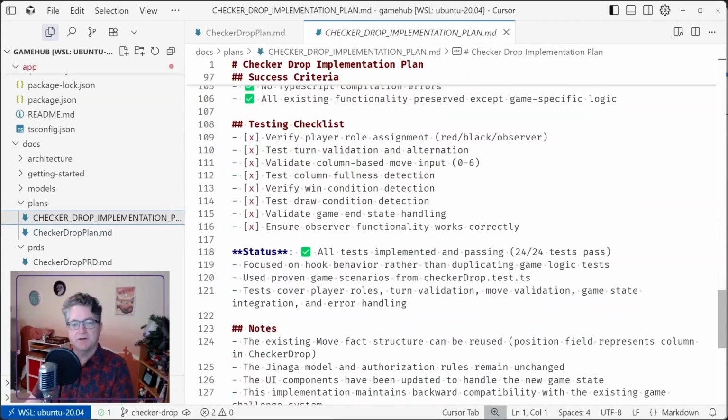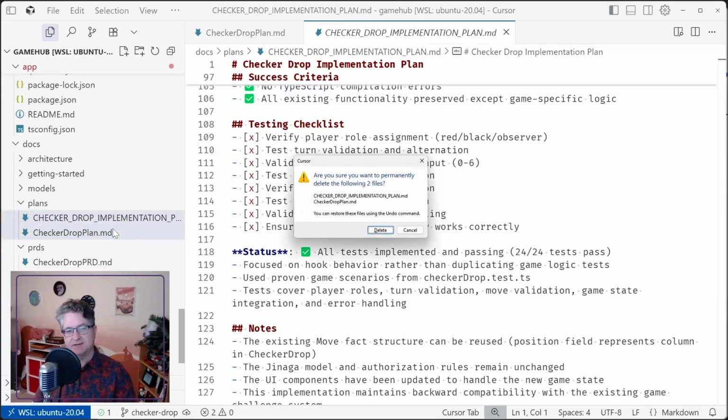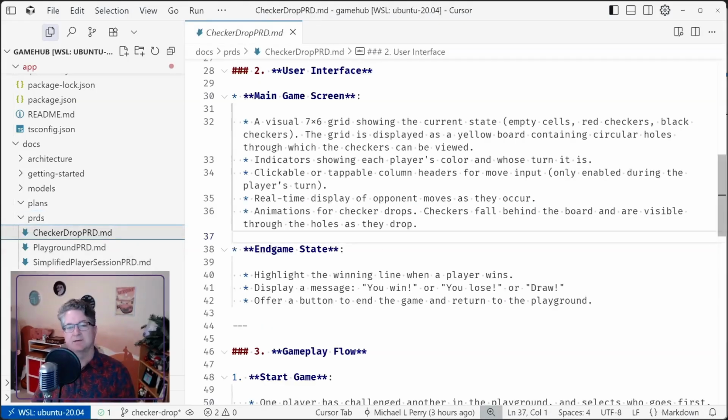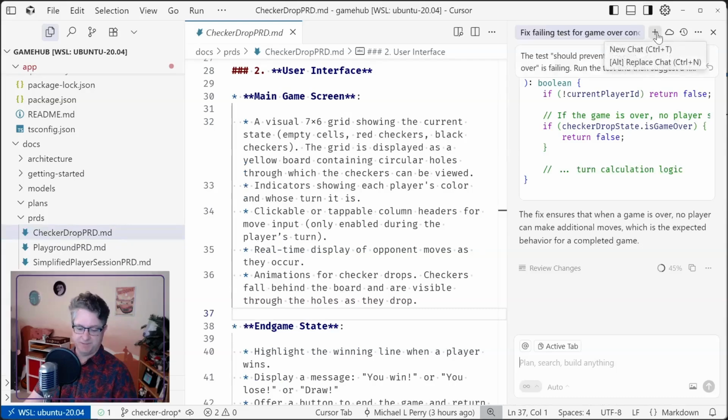Now returning to my plans, I see that it checked off all of the tests. I think we're done with these plans. Let me go ahead and delete them. Plans are temporary. PRDs, however. Now I want to create a plan in order to finish out this PRD, which should be focusing on the user experience. Let's go ahead and prompt that up.